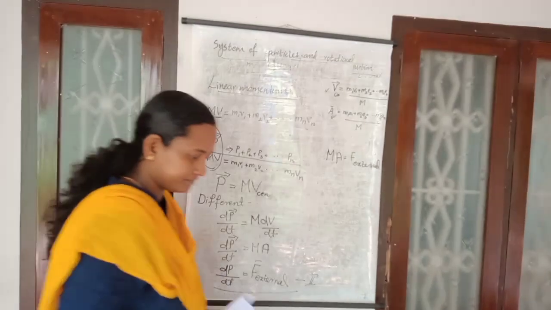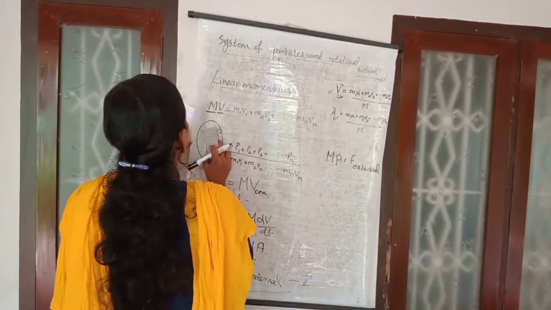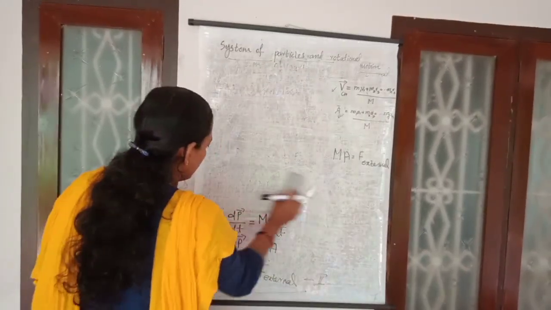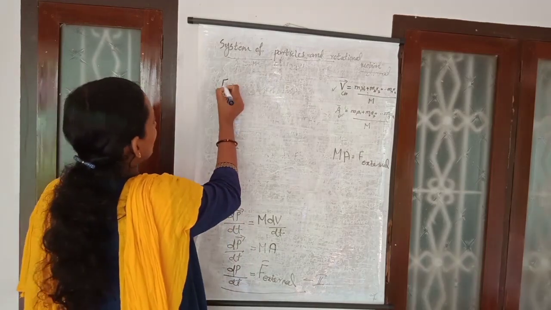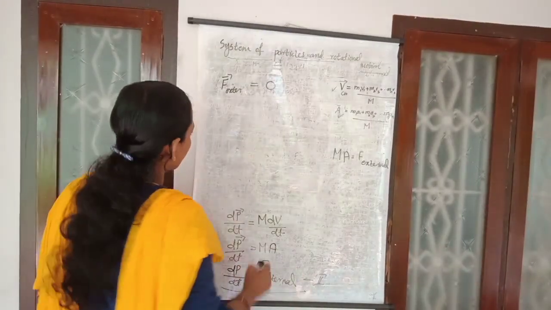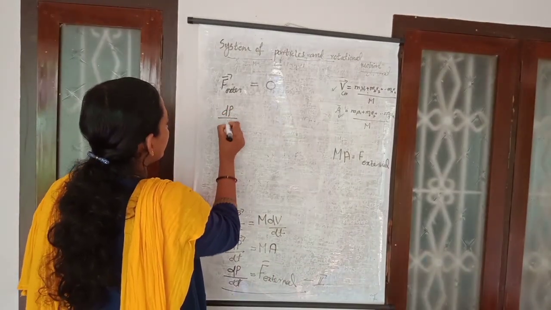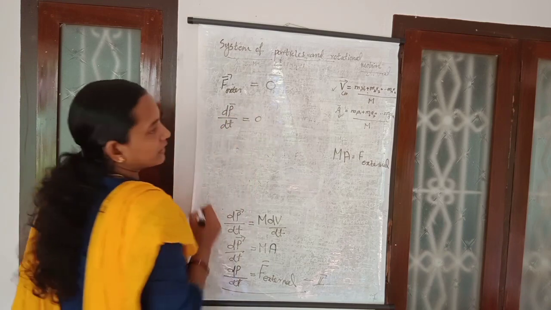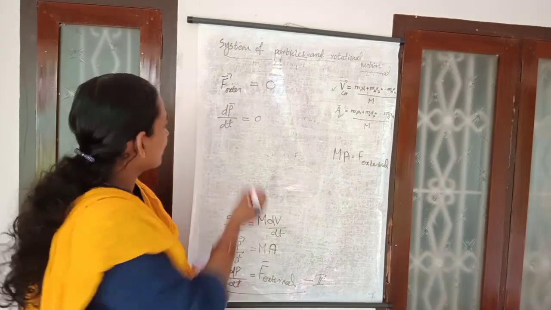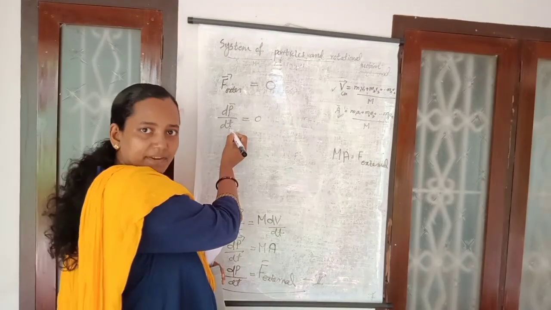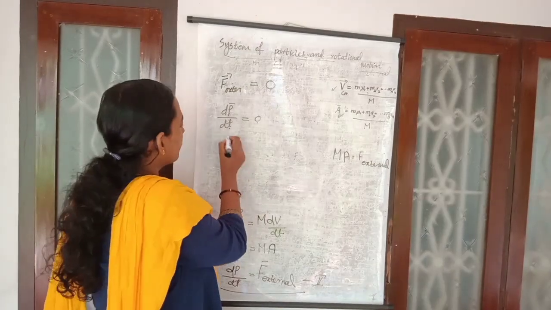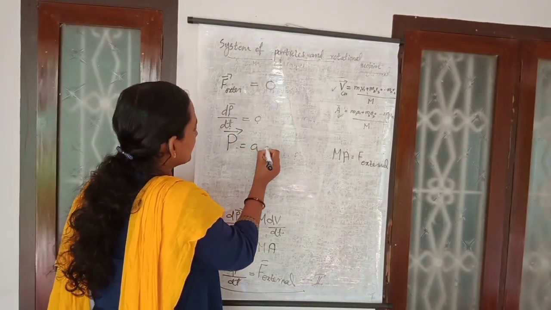And if the total external force acting on a system of particles is 0, what can you write? You can write dp by dt is equal to 0. The derivative of a function being equal to 0 means that the function is not varying. d by dt stands for differentiation, that means derivative. If the derivative of p is 0, it means that quantity p is a constant itself.